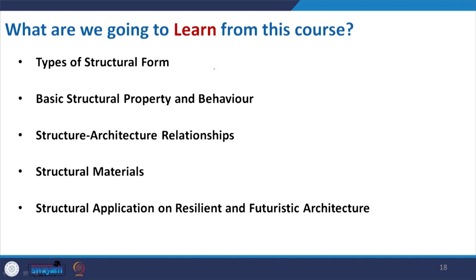Different structural materials that are very helpful to create different kinds of wonders in the architectural field. Then structural application in resilient and futuristic architecture. This is the need of the hour, where we have to make our structures resilient against natural or man-made disasters, and we will see how we can do it with a case study.